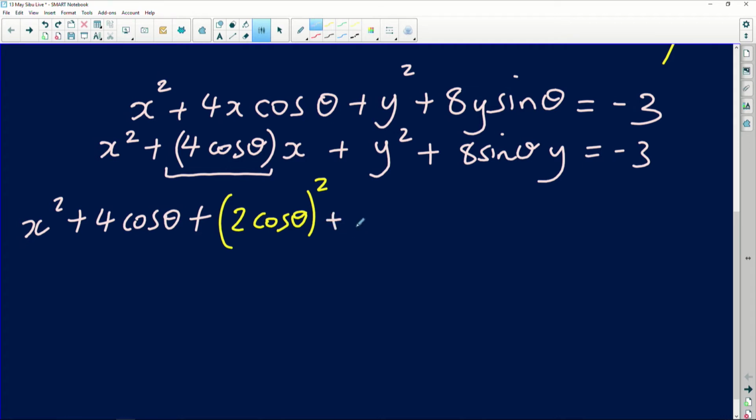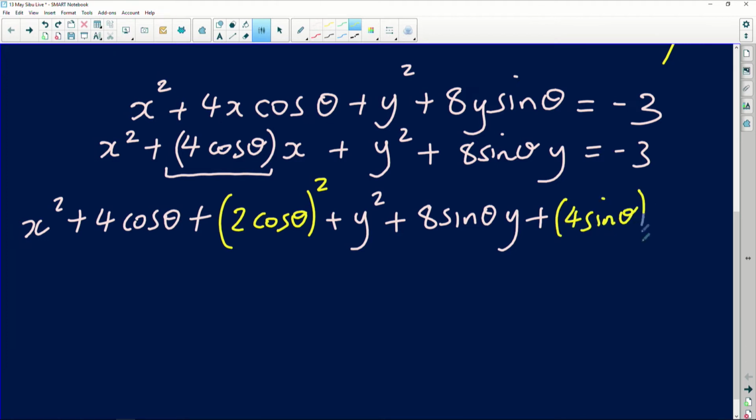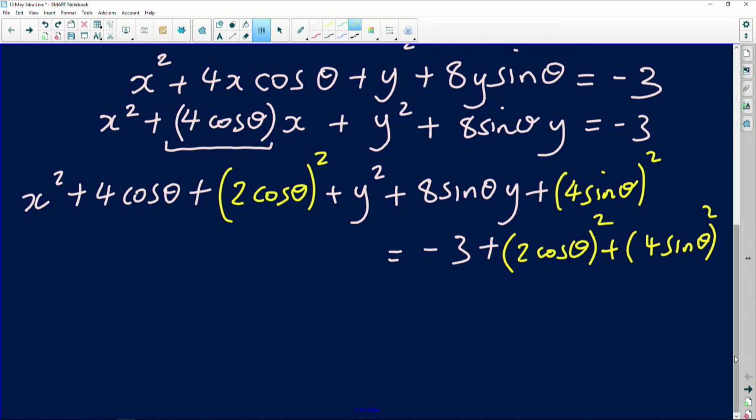Right, and then after that, we are going to do the same thing for the y's. So I've got y squared, I've got 8 sine theta multiplied by y. Again, I'm going to add half of that term, which is actually half of what? Half of 8, which is going to give us 4 sine of theta. Don't forget to square this. But this is mathematics. Whatever you do on the left-hand side, we need to remember to do the same thing again on the right-hand side. So we added again here 2 cos of theta squared, and we also added 4 sine of theta squared. We just had to do this so that we balance our equation.